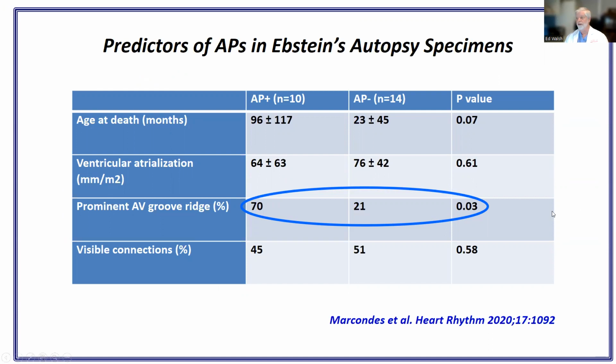Now that ridge seems to track with Ebstein's patients who have accessory pathways. When we looked at our pathology specimens, we divided them into patients with and without a history of either SVT or pre-excitation in life, and found that ridge was present in more patients who had accessory pathways than in the ones who did not. And that was the only significant difference between the 2 groups that we looked at.